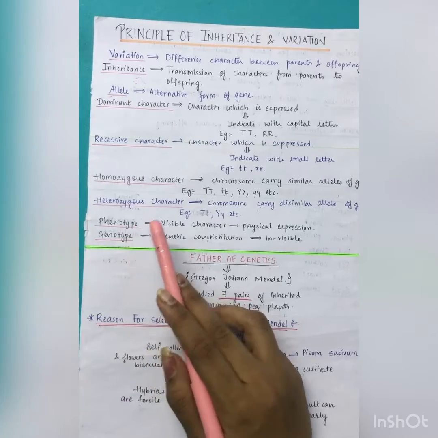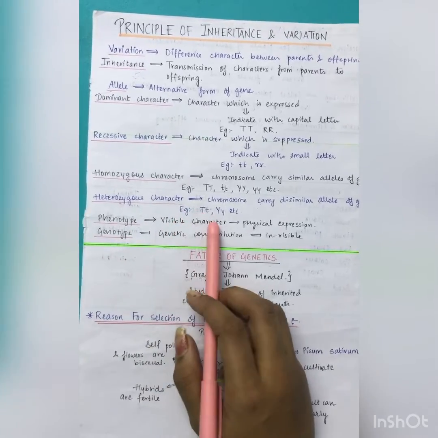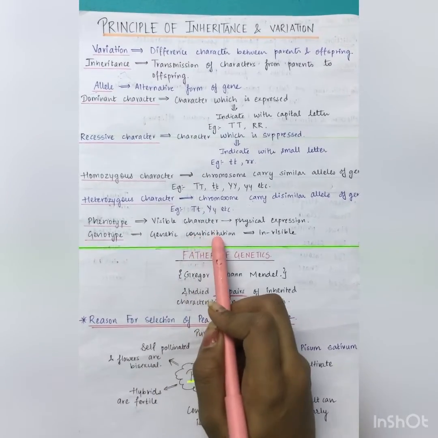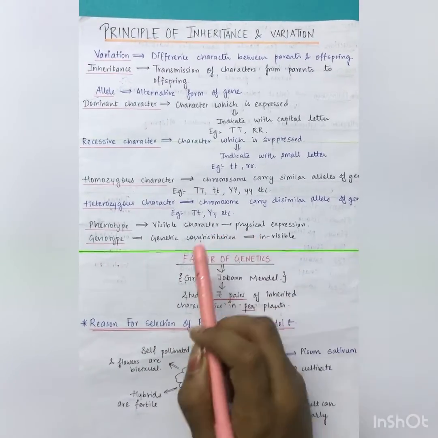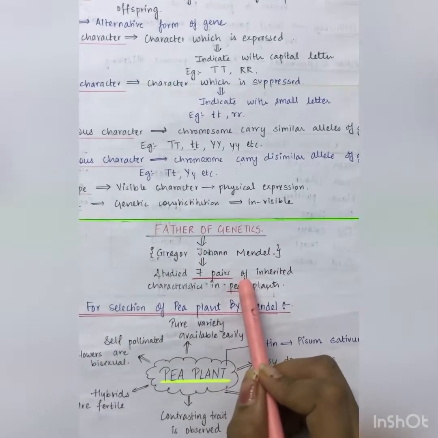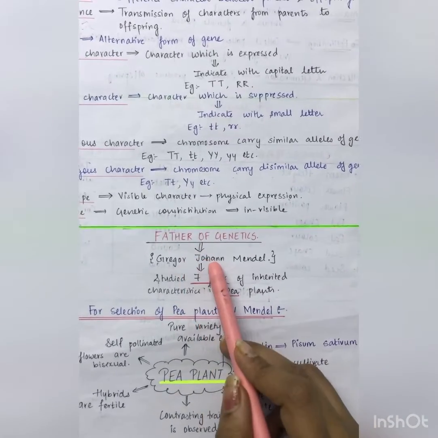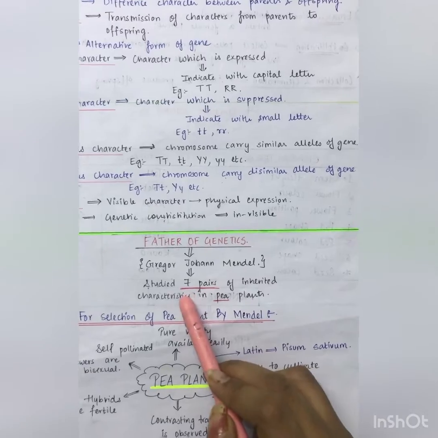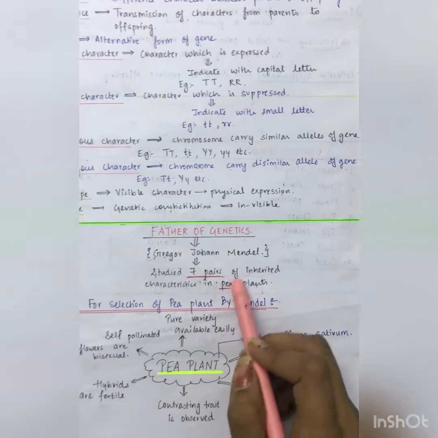Now what is a phenotype? Phenotype is a visible character which we can see. It's a physical expression. Whereas a genotype is a genetic constitution. It's invisible. Now, who is the father of genetics? The father of genetics is Gregor John Mendel, who studied 7 pairs of inherited characters in pea plants.